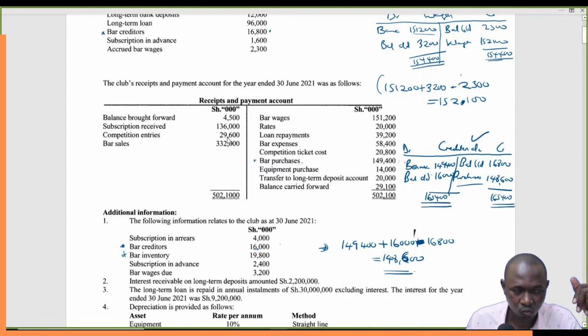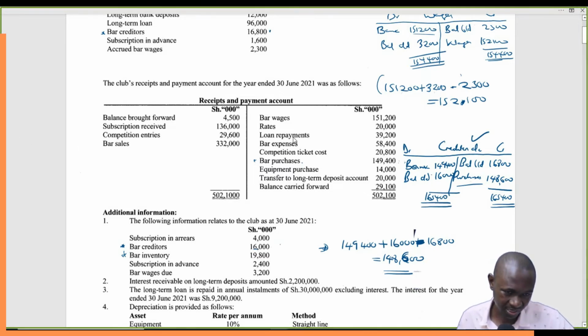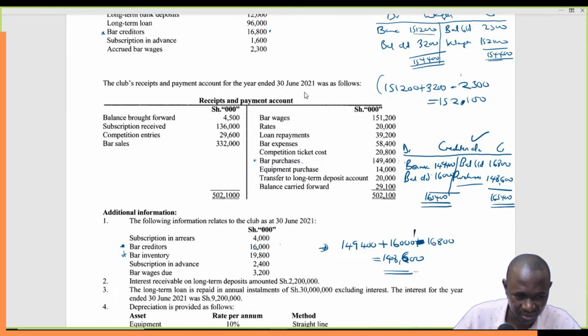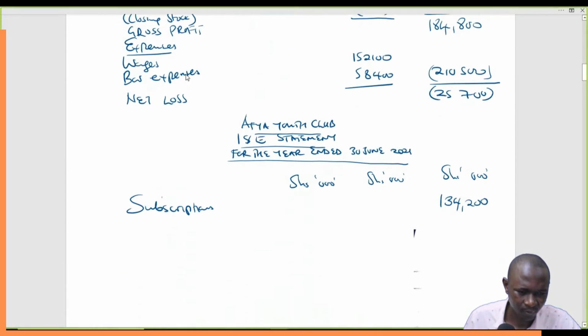But the best is to work with the net figures. So let's just check. Competition entries 29,600. Do we have any expense, any payment that is related to competition directly? Yeah, we have it here. Competition ticket cost. This is the first one. Let's check if we have any other one. This is equipment. These are no. Okay. So we have only this. So we'll talk of competition entries 29,600.